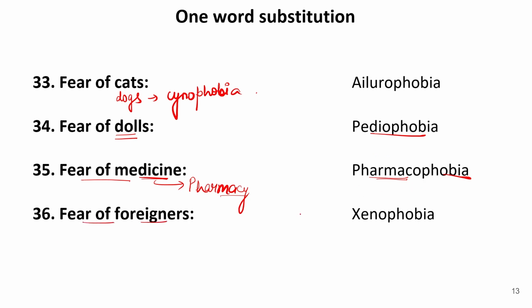Now, fear of foreigners is known as xenophobia. Though it begins with X, it is pronounced as zenophobia. So, foreigners or strangers. If someone is a stranger and you fear strangers, it means you are suffering from xenophobia. Well, fear of foreigners, fear of strangers, fear of aliens, this all is known as xenophobia. Now, let us move further.